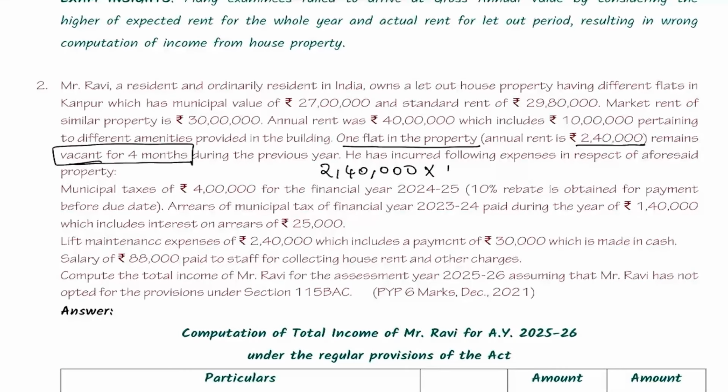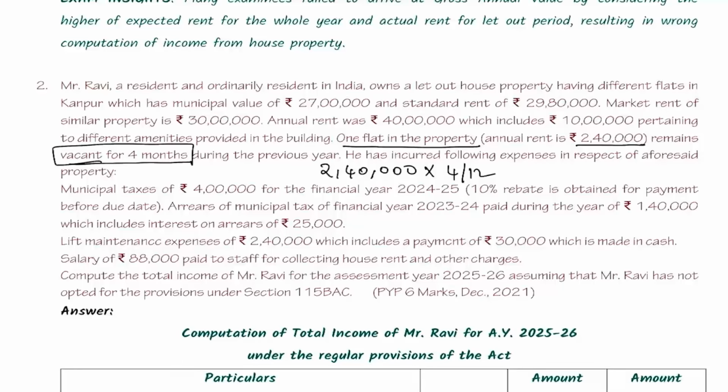How to calculate? 2,40,000 into 4 by 12, which is 80,000.